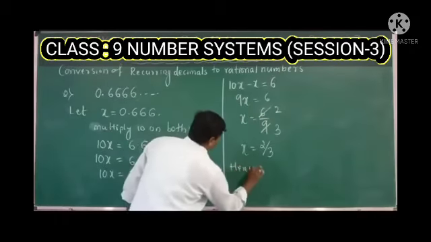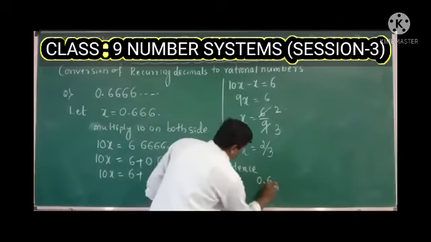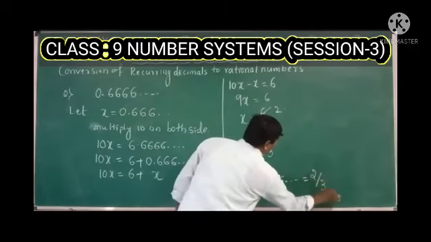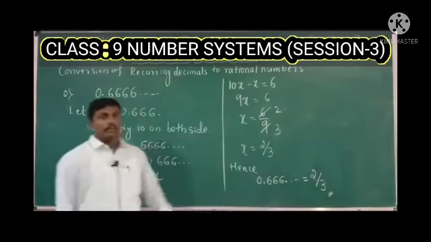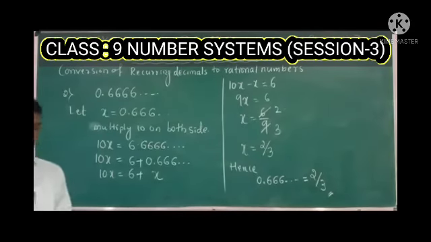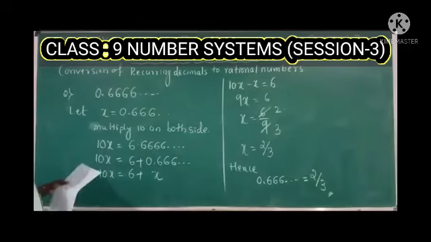Hence 0.666 can also be written as 2 by 3. This is the second question. Next one.